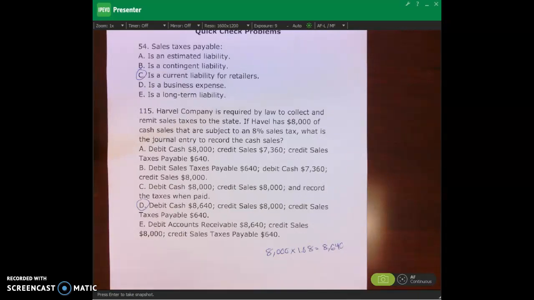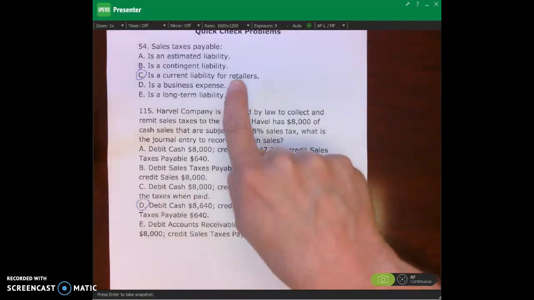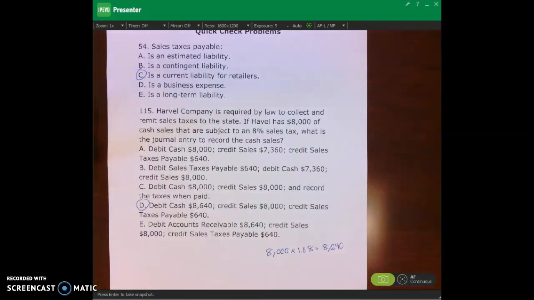So with our first quick check problem, number 54, sales taxes payable, is C, a current liability for retailers. Okay. And then when we look at number 15, Harville Company is required by law to collect and remit sales taxes to the state. If our company has $8,000 of cash sales that are subject to an 8% sales tax, what's the journal entry to record the cash sales?